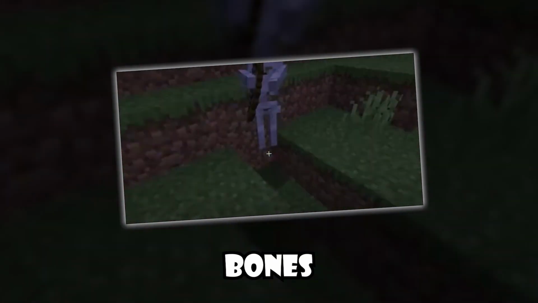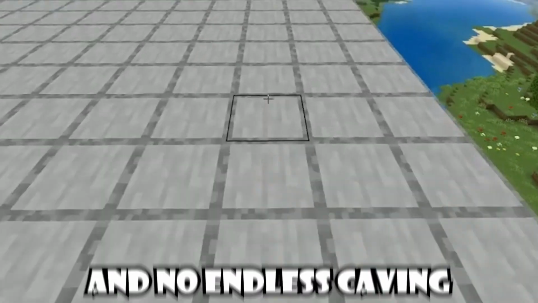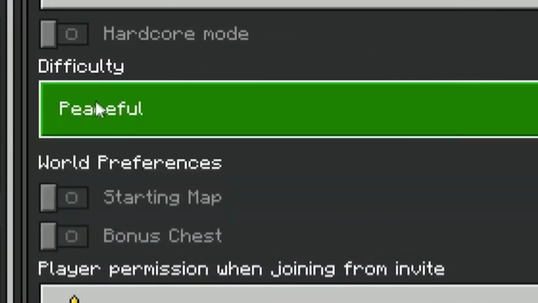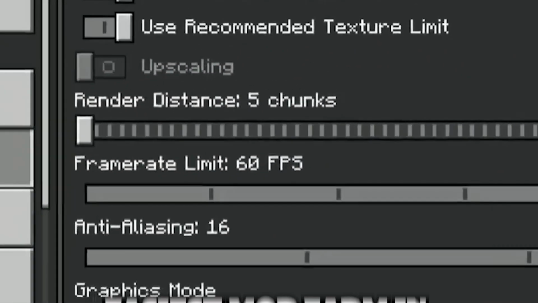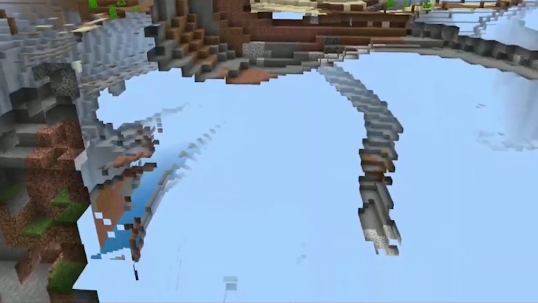Ever wish mobs would just come to you? Yes, an ending to your tired night run for bones, arrows, or gunpowder. With no spawning and no endless caving, an easy XP will get you limitless free loot. And you are just minutes away from building the easiest mob farm in Minecraft Bedrock 1.21. And guess what? It doesn't need a spawner.